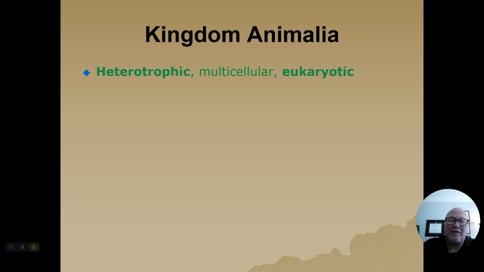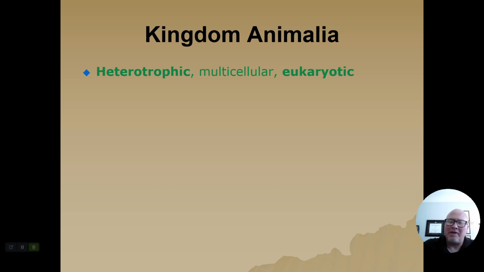Everything that's in kingdom Animalia is heterotrophic. Heterotrophic means that it has to take in nutrients. So everything in kingdom Animalia has to take in nutrients. It can't photosynthesize. It can't create its own nutrients. It has to take them in. That doesn't necessarily mean it must have a mouth and eat, although most do. But there are some that can absorb nutrients directly through their skin. For instance, the tapeworm.